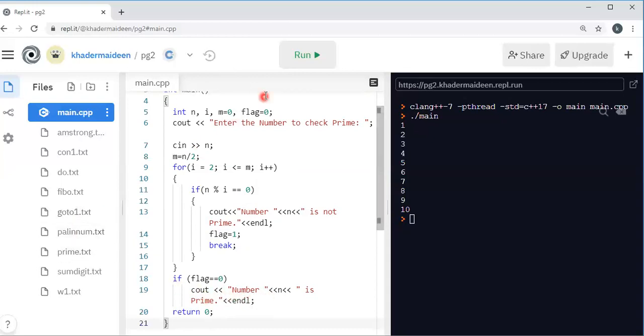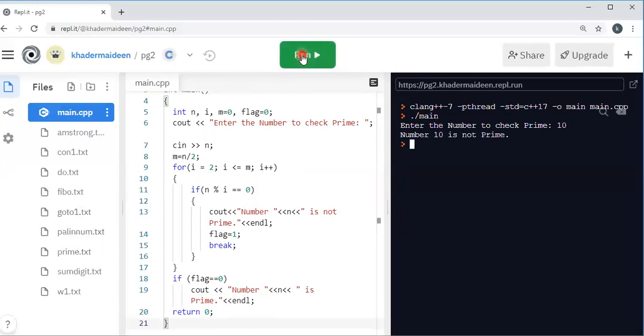Okay. Let me execute this one. Right. I am using 5. So 5 is a prime number. Now 10. So 10 is not a prime number.